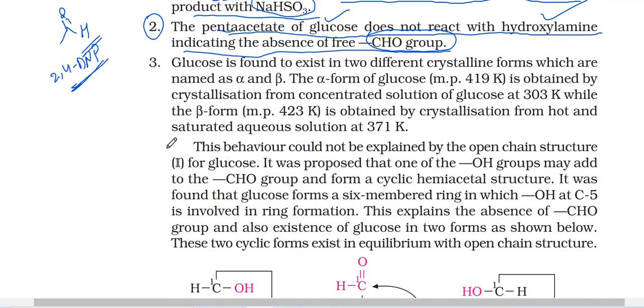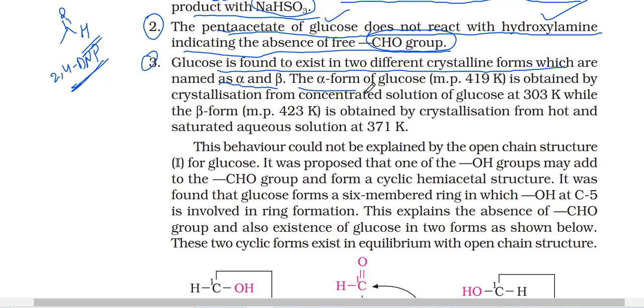Then the third: glucose is found to exist in two different crystalline forms, which are named alpha and beta. See, in crystallization generally one compound gives one crystal, but here two types of crystals are forming.